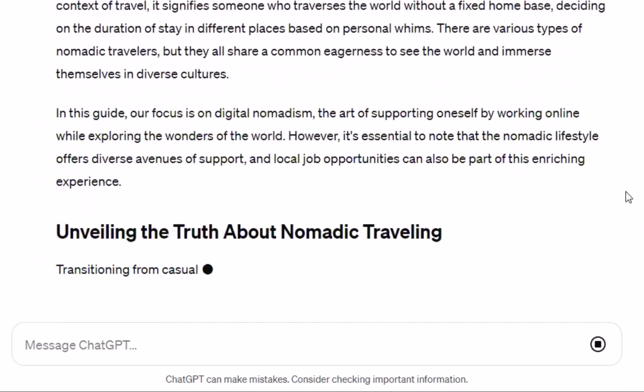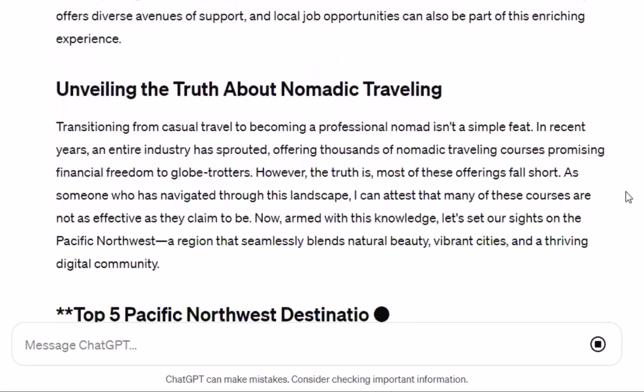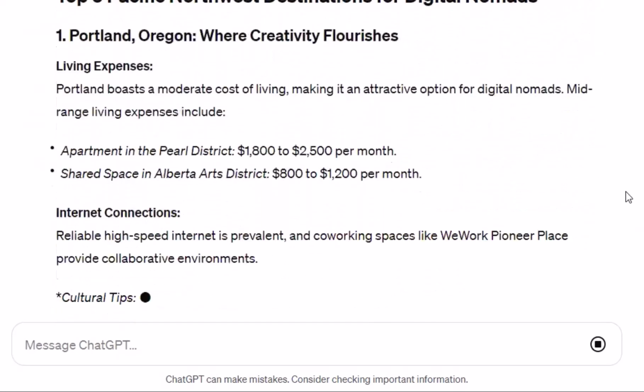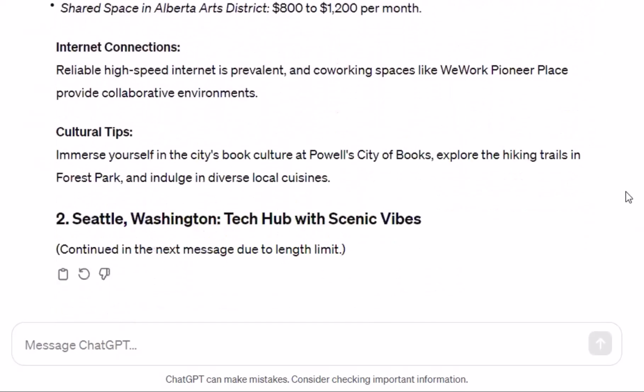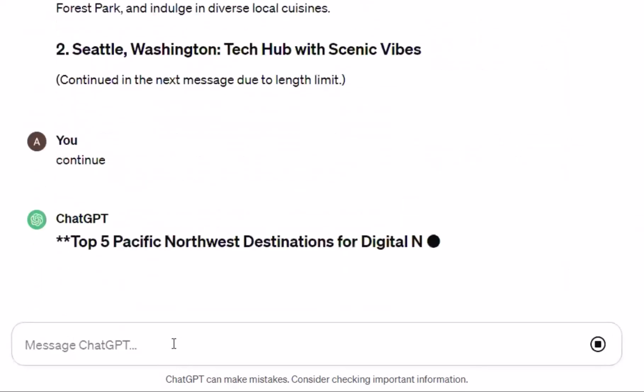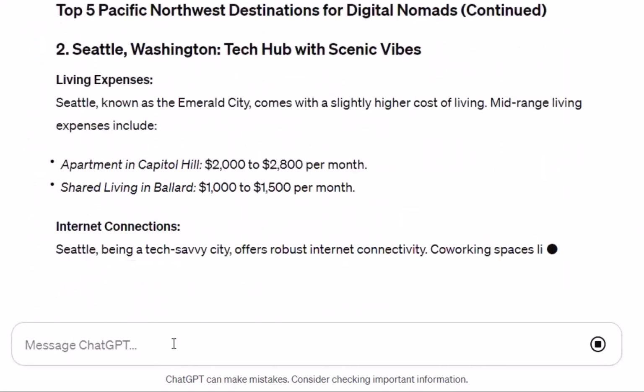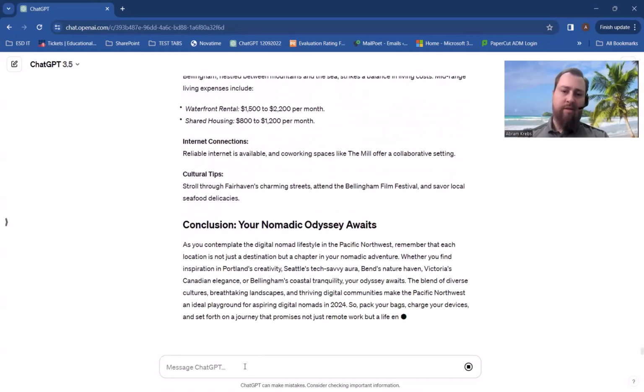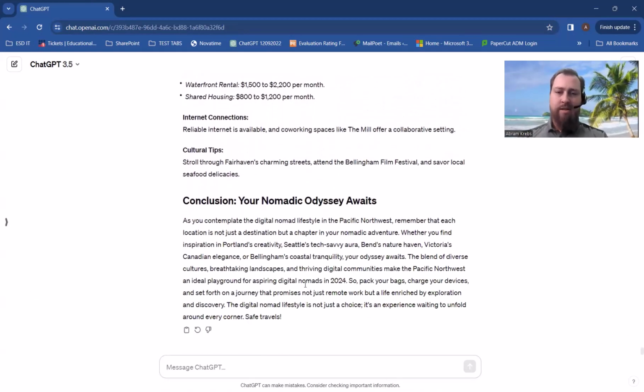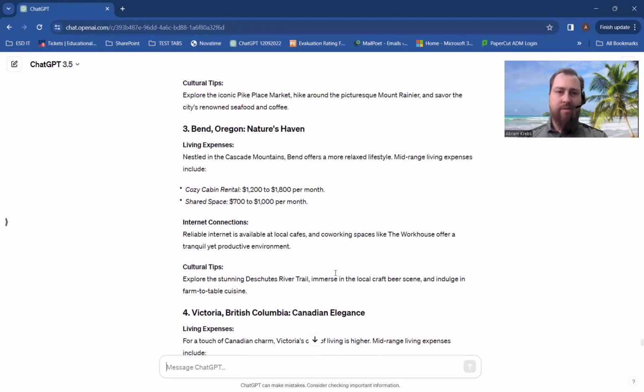And you can see that it's going to type out this entire blog in a matter of moments, and it'll have everything that I included. Now, the content's a little bit longer than needed. I'm going to have to click on continue, and it'll continue writing the rest of that. There you go. It's written that entire document within a few moments.